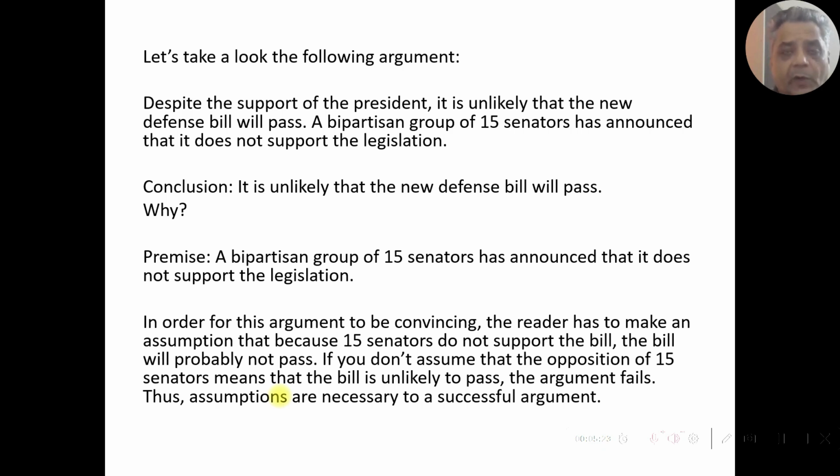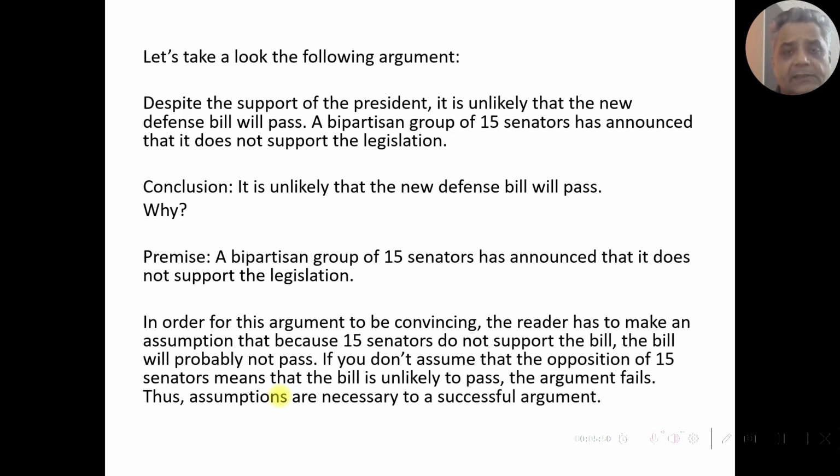Let's take a look at the following argument. Despite the support of the president, it is unlikely that the new defense bill will pass. A bipartisan group of 15 senators has announced that it does not support the legislation. So conclusion is, it is unlikely that the new defense bill will pass. Why? Premise: a bipartisan group of 15 senators has announced that it does not support the legislation.